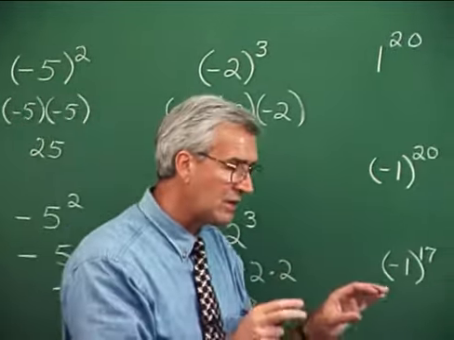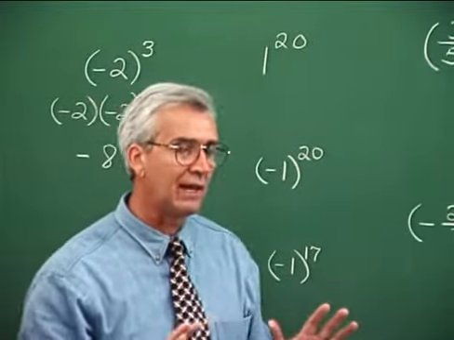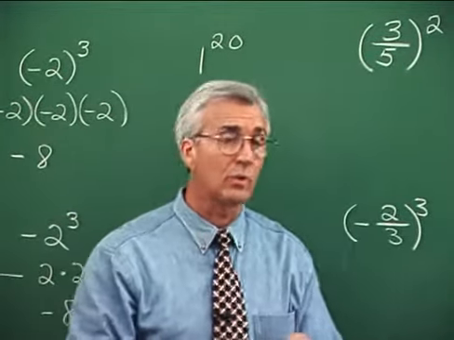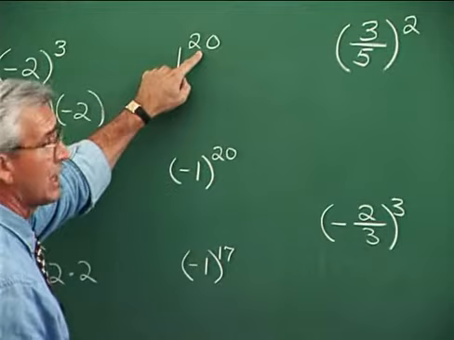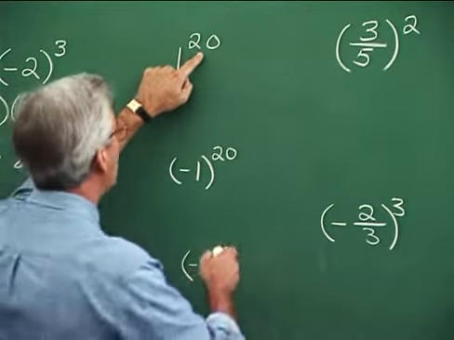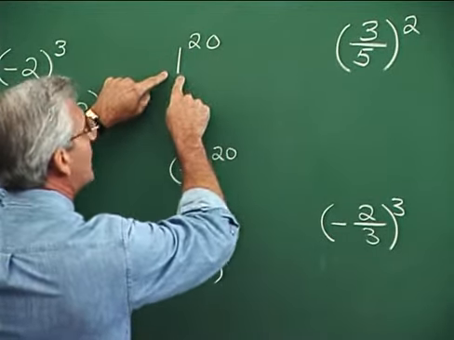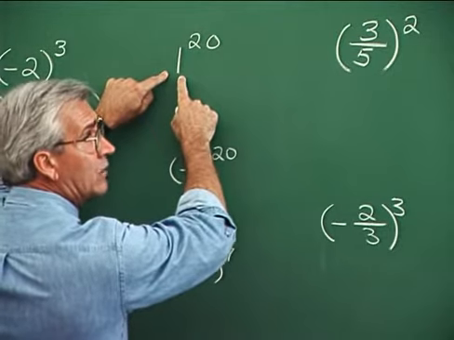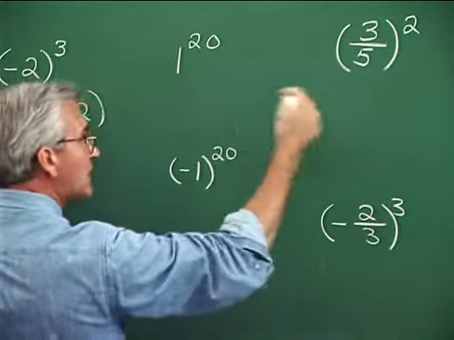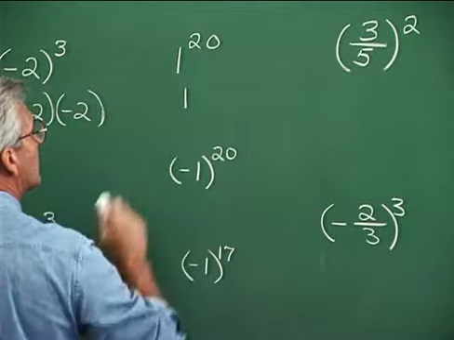1 as the base of an exponent, or negative 1, represents a rather interesting situation. 1 to any exponent is going to end up being 1, because no matter how many factors of 1 we have, we're going to get 1 as the product of that string of factors. So this is simply 1.